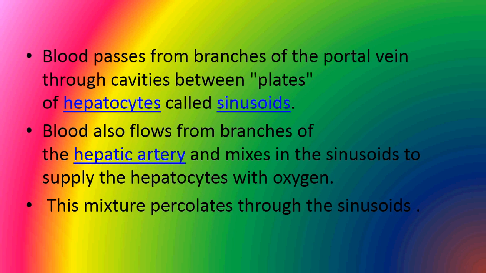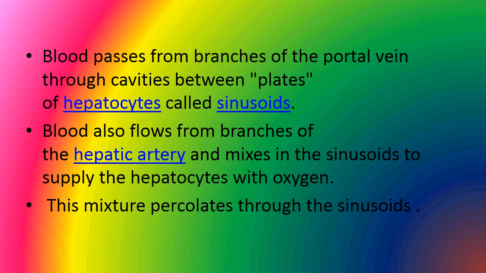Blood then passes from the branches of the portal vein through cavities between plates of hepatocytes. Hepatocytes are the liver cells, and these cavities we call sinusoids. Blood also flows from the branches of the hepatic artery, and thus it mixes in the sinusoids to supply the hepatocytes with oxygen. That means the cells of the liver get the oxygen supply.